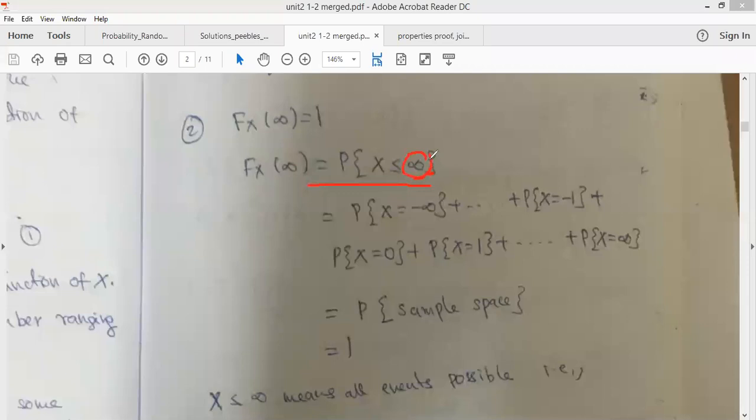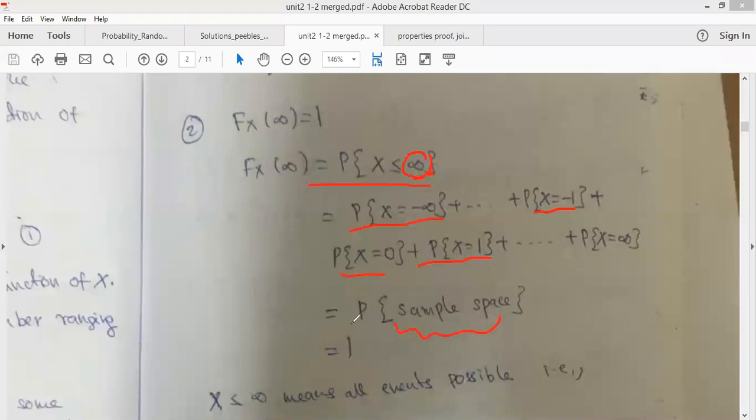Now what are the elements? You have the values less than or equal to infinity, so it is the probability of x equal to minus infinity, plus so on, probability of x equal to minus 1, plus probability of x equal to 0, plus probability of x equal to 1, plus so on, up to probability of x equal to infinity. What is it doing? It is including all the elements in the sample space. So which elements will be included? It will include all the elements in the sample space.